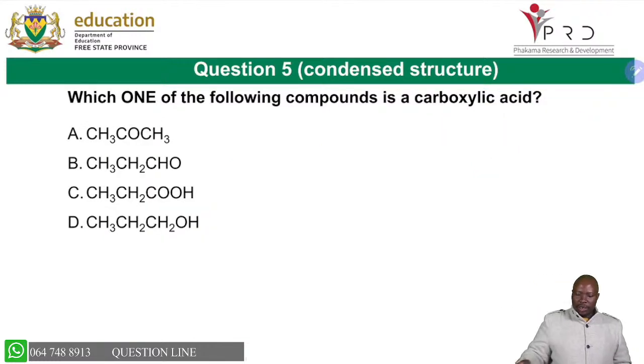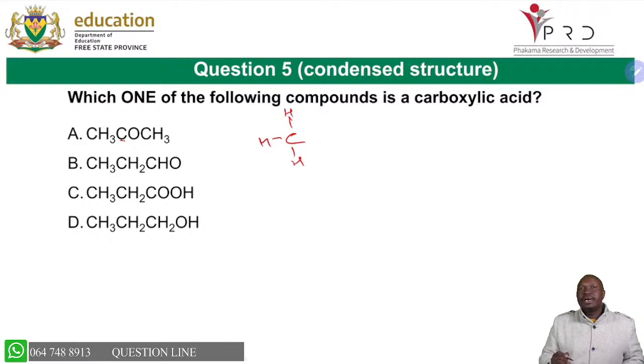Now let's look at these ones, which say which one of the following compounds is a carboxylic acid. The best way to deal with this type of question is to draw the structural formula so that you are able to see it clearly. Because when it's like that, you might not be able to see what's happening. But immediately when you write a carbon with 3 hydrogens, you are able to see that this is my CH3.